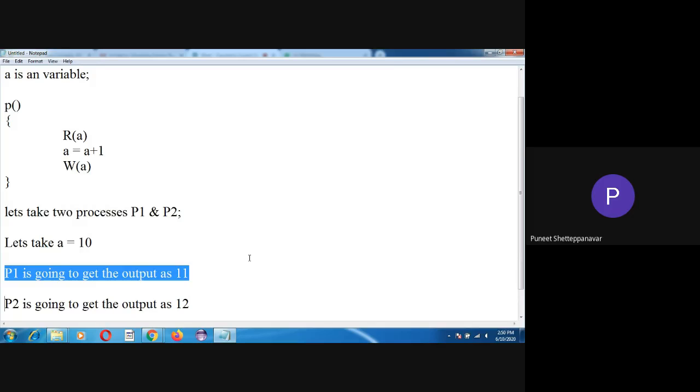Now suppose I change a little bit of the execution here. I hope you remember the context switching from your earlier chapter, that is, context switching will help you to switch from one process to another process.